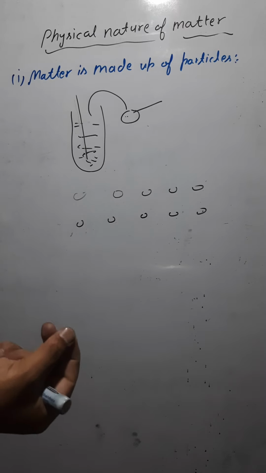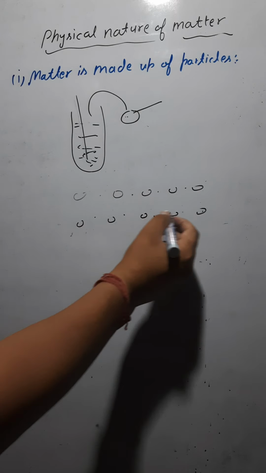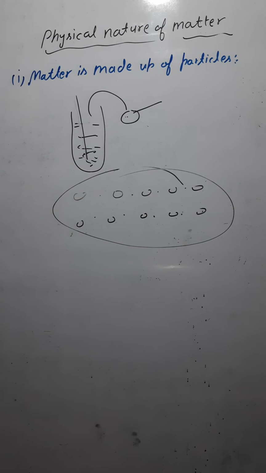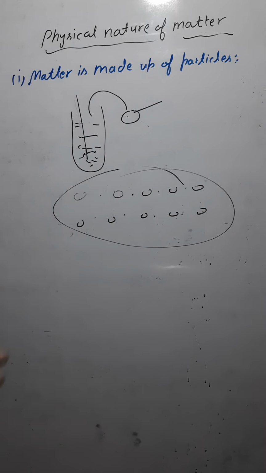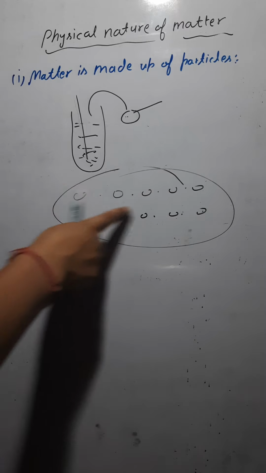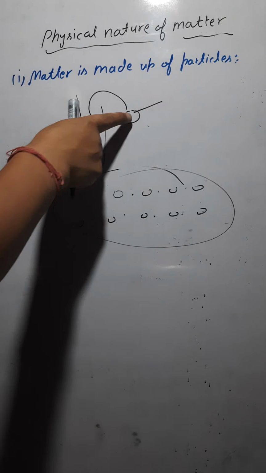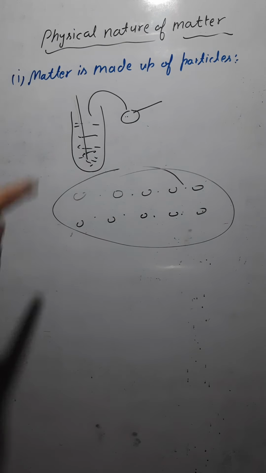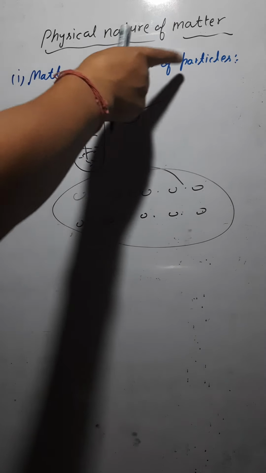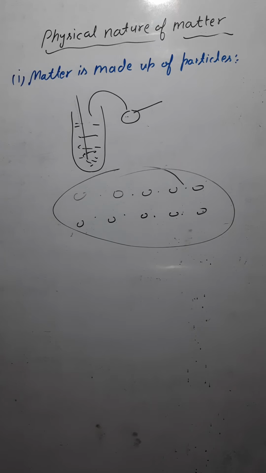Getting it or not? And you would find that the particles of sugar are here in between. So this is how the mixing would take place. So you would say that the sugar has been dissolved in water. This proves that yes, the sugar is made up of small particles. So we can say sugar is also matter. So yes, matter is made up of particles. With the help of this experiment, we can prove that matter is made up of particles.